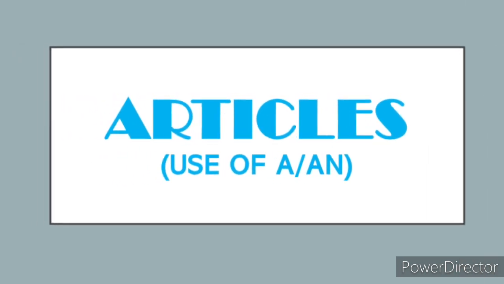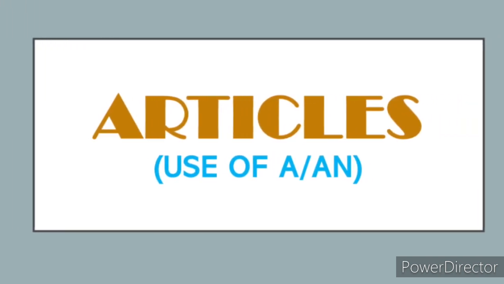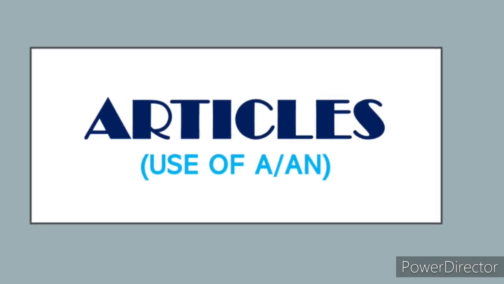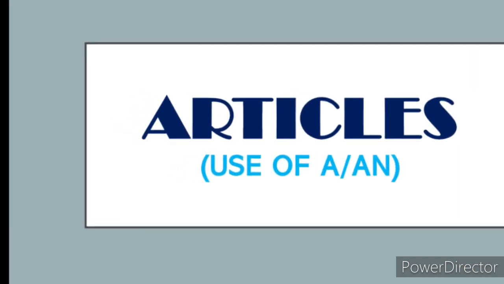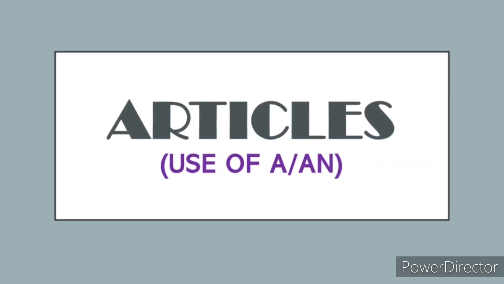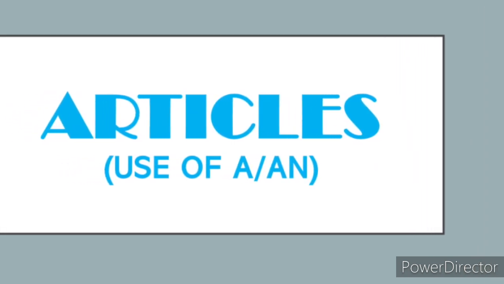First, a or an is used before a class noun which is mentioned for the first time. It means that the speaker or writer knows that the listener or reader has no previous idea of it. For example, I found a box. Second example, a bird flew over the tree.